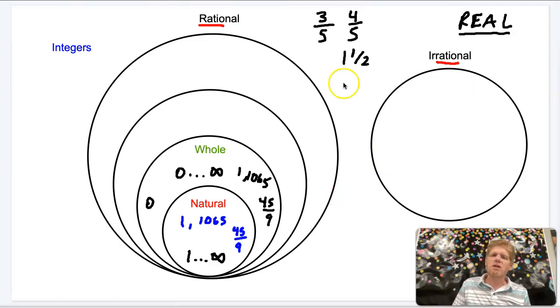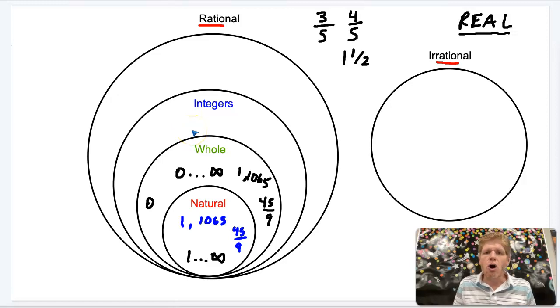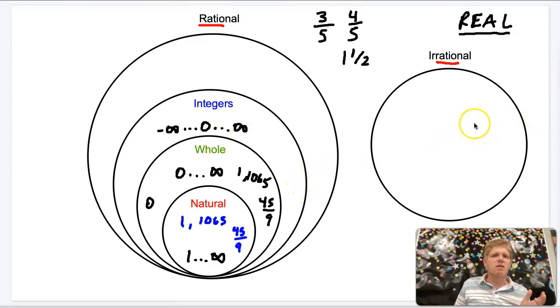Then that brings us to integers. Now, integers contain, if you can see this, the natural numbers and the whole numbers, and they add some additional numbers. So the integers are all of the whole numbers. Remember that whole numbers include the natural numbers. So integers are all of the whole numbers and their opposites. So what we wind up with in integers is all the numbers between negative infinity through 0 and all the positive numbers through infinity. So think about what that means. We could have any number between 0 and infinity and its opposite.